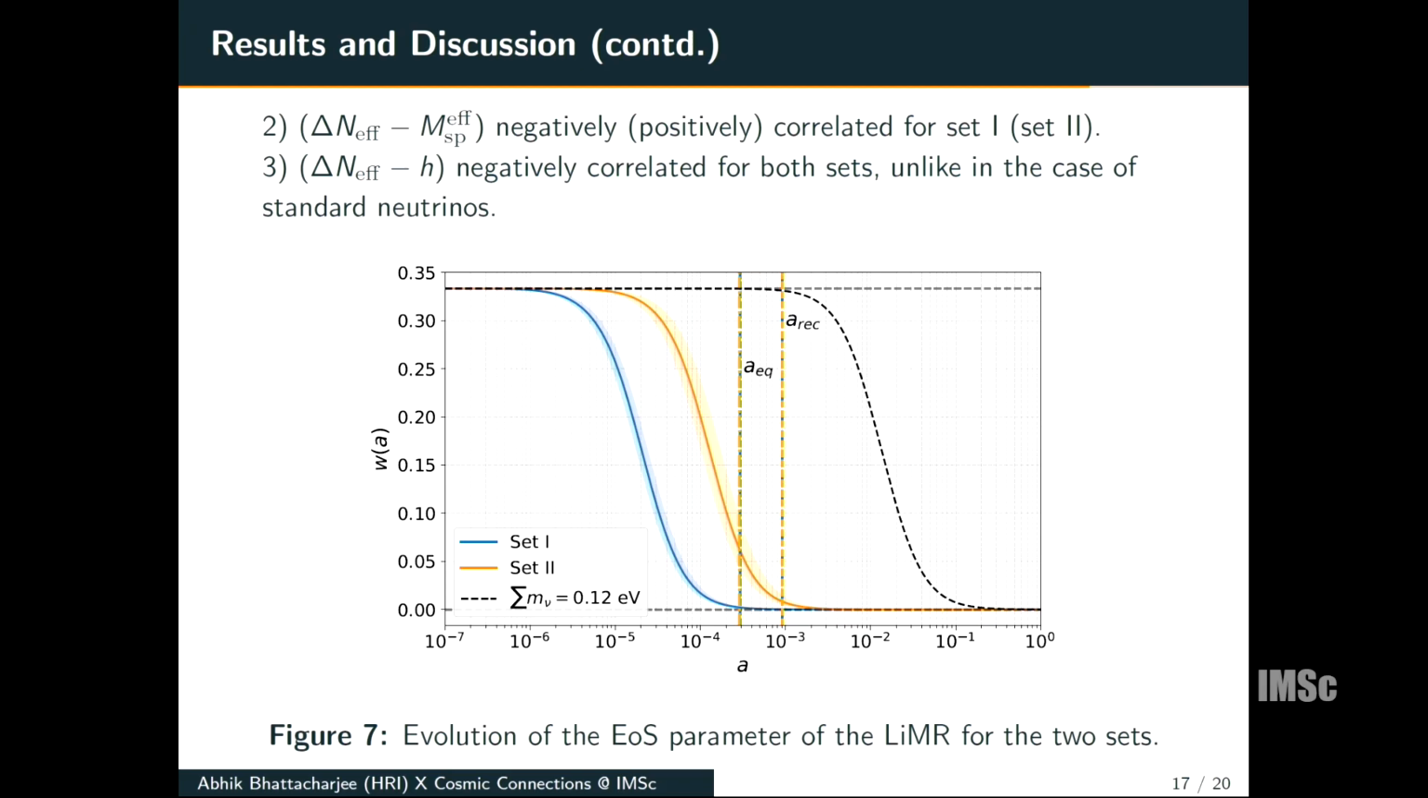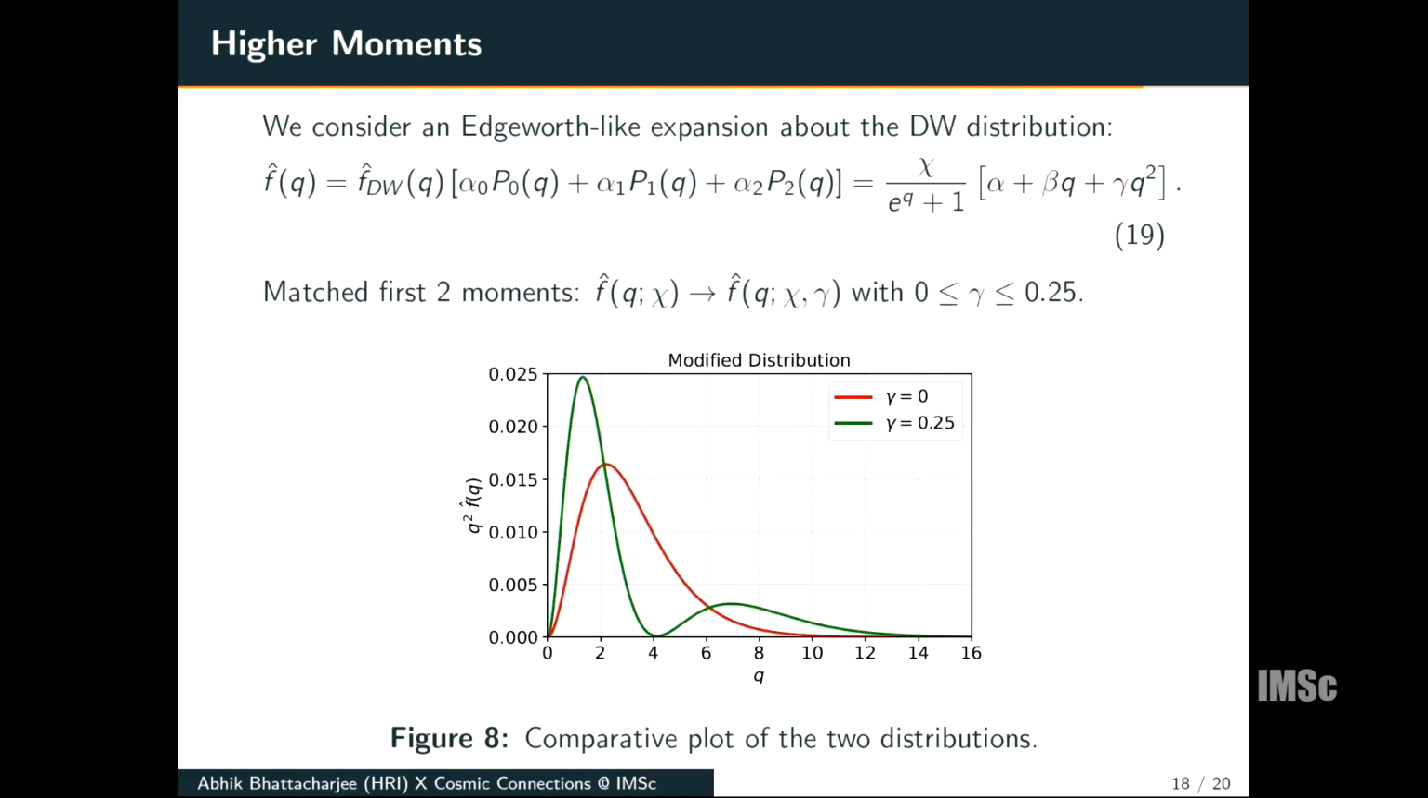So in our paper, we have used these to explain our results. We saw that when we matched the first two moments, which are related to the two phenomenological parameters, we obtained similar results for the non-thermal and Fermi-Dirac distribution. And to include the effect of a higher moment, we considered an Edgeworth-like expansion about the Fermi-Dirac distribution.